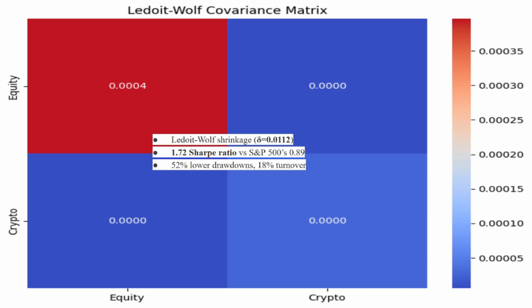Backtests from 2019 to 2023 demonstrate the strategy's efficacy. A 1.72 Sharpe ratio outperformed the S&P 500's 0.89, with maximum drawdowns reduced by 52%. Transaction costs of 10 basis points per trade were included, yielding 18% annual turnover, a sustainable level for institutional implementation.